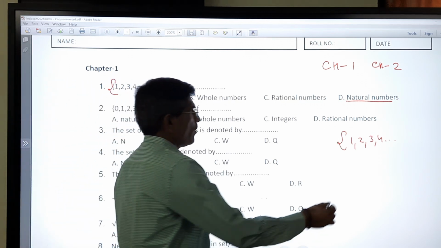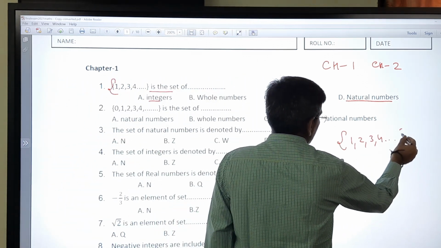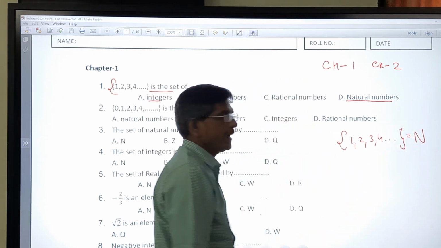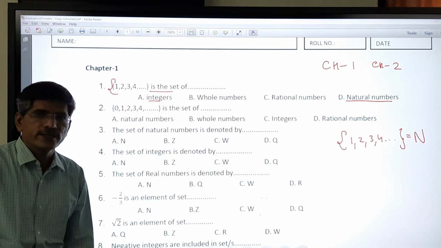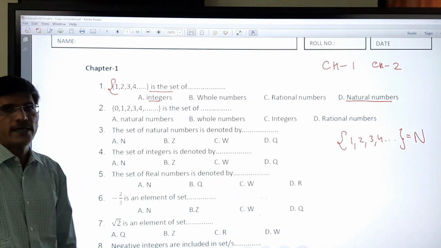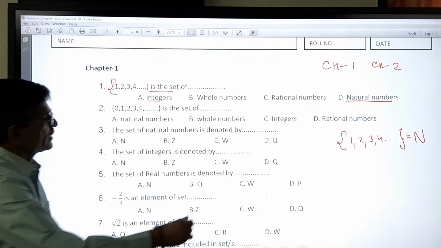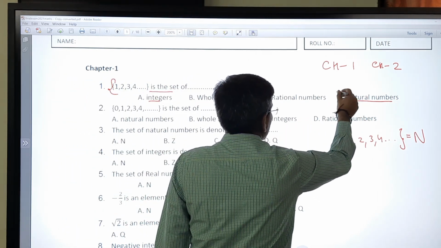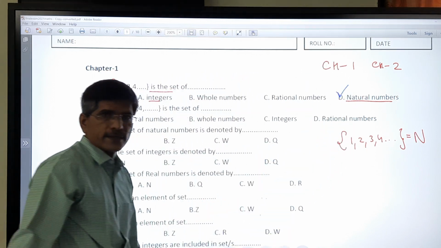So it is a set of natural numbers, its symbol is N. The correct answer is natural number.